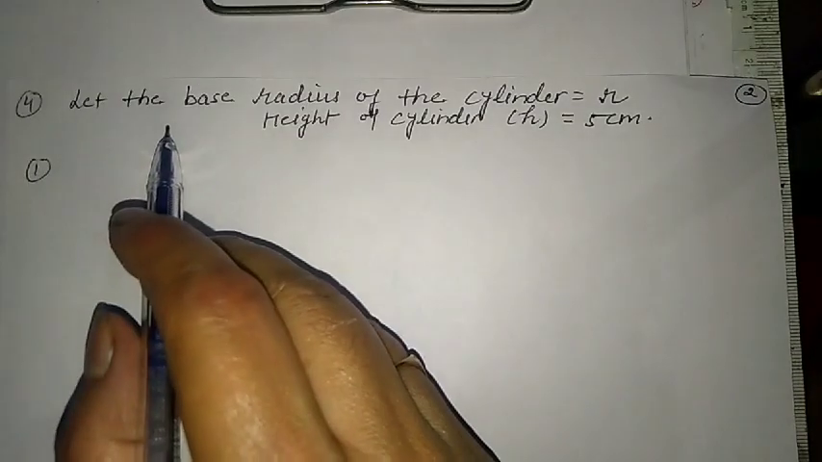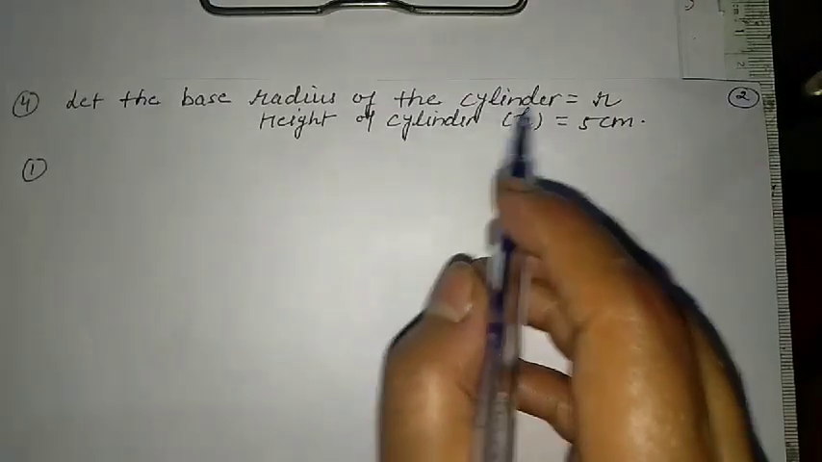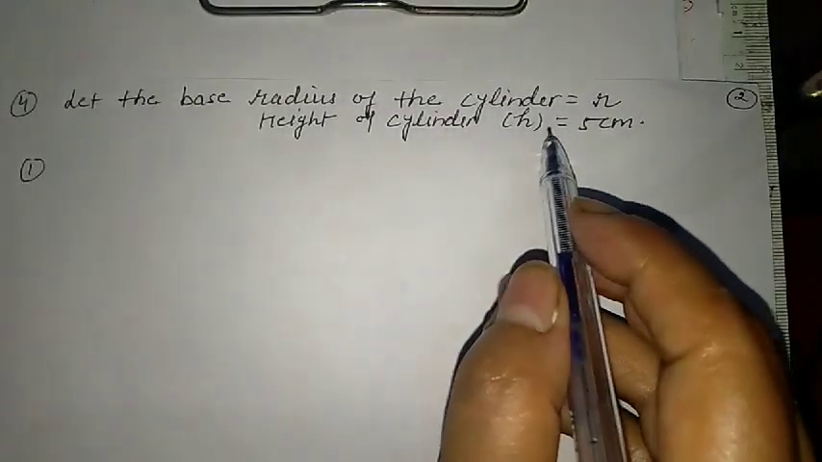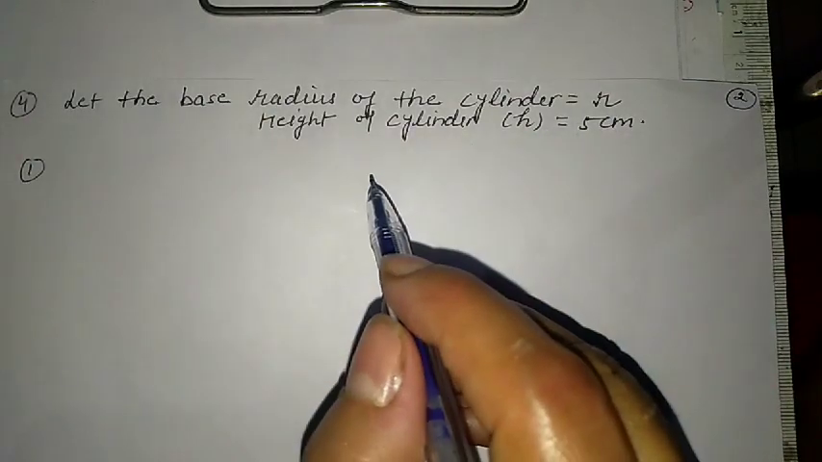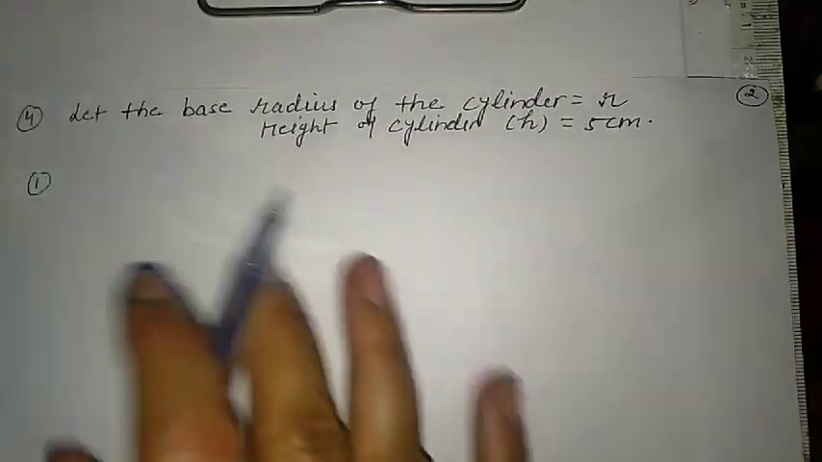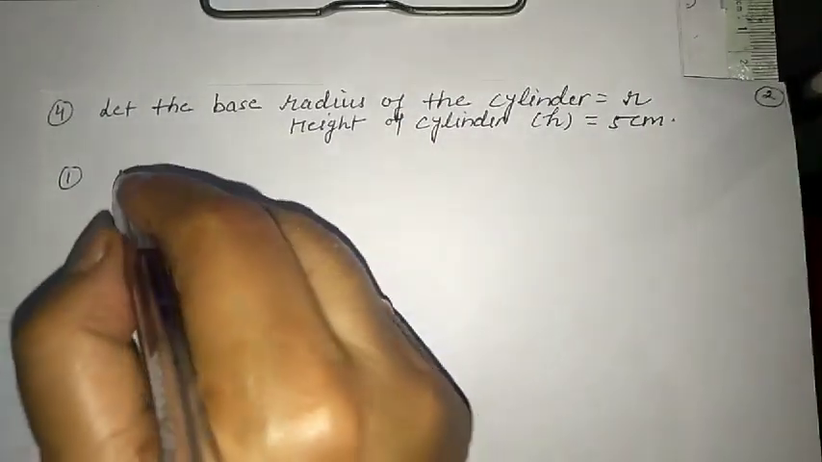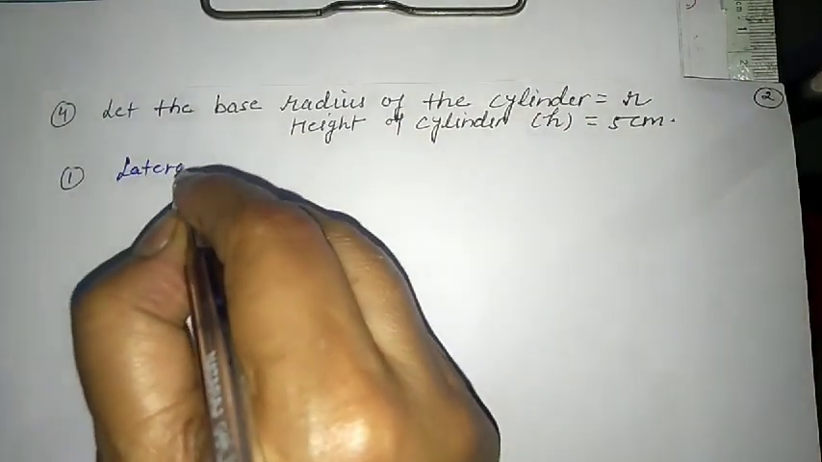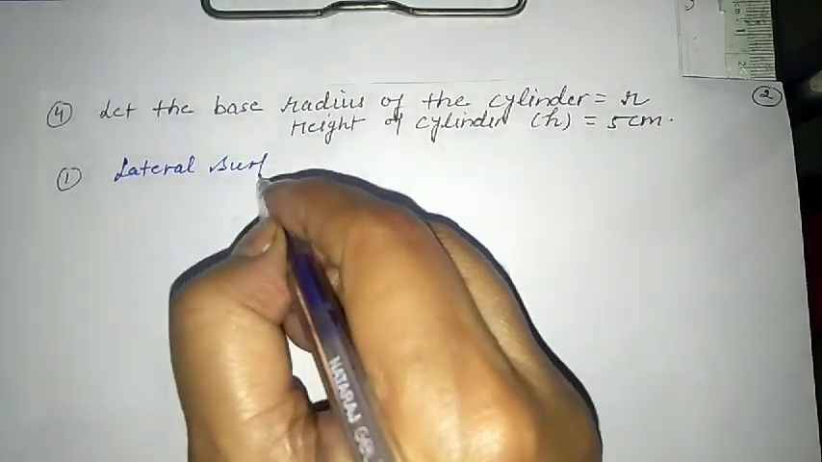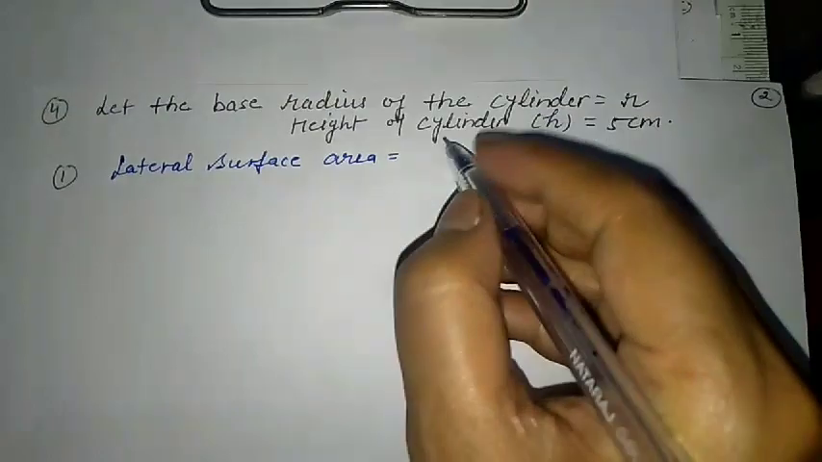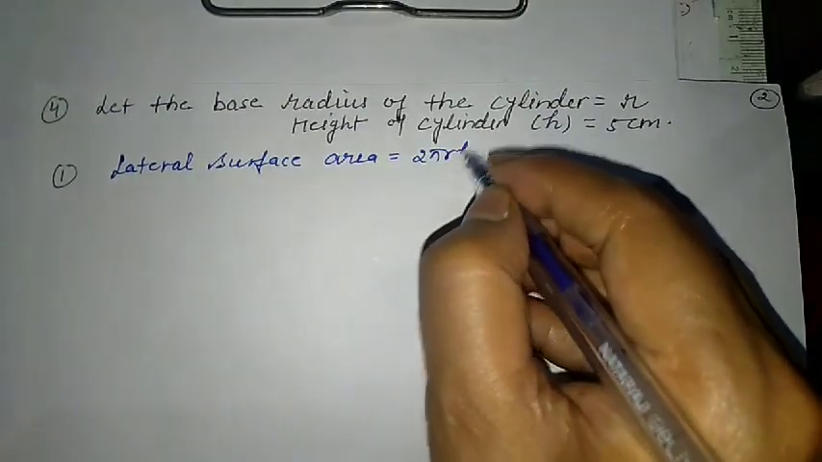It is given here, let the base radius of the cylinder be r. So we can let the height of the cylinder h equal 5 centimeter. Now for the first part, we have to find the lateral surface area. So lateral surface area is equal to 2 pi rh.